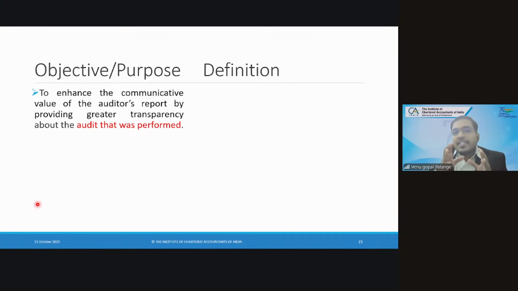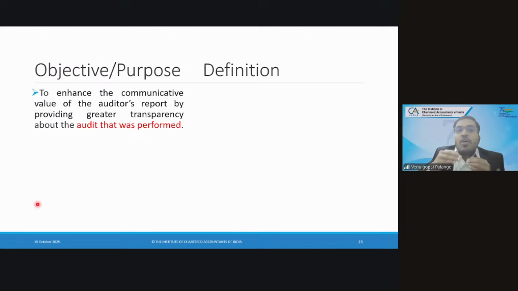When we discuss SA 705, or part of 706, which is emphasis of matter, we discuss financial statements: whether they are reported correctly, whether there is any misstatement, whether we need to tell the reader of the report that this item is very important, please read it.